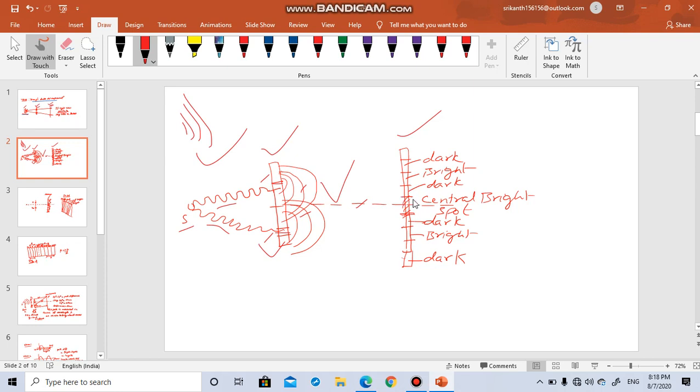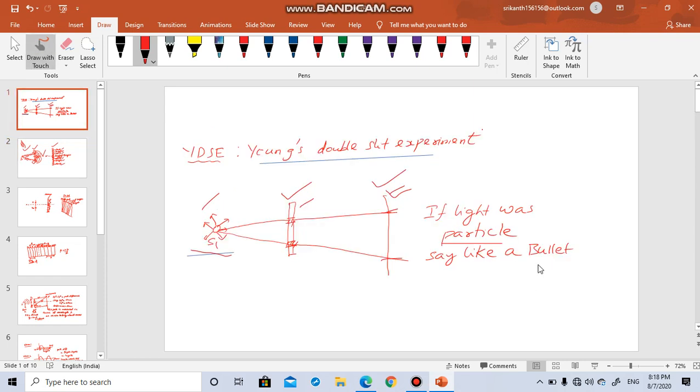Next to the bright spot, there was a dark spot. After that, they again saw a bright spot, then a dark spot. Similarly, in the downward direction also, after bright, dark will come. After dark, bright will come. Again dark. This type of pattern was observed. But if light was a bullet, like a particle, why would so many bright and dark spots come?